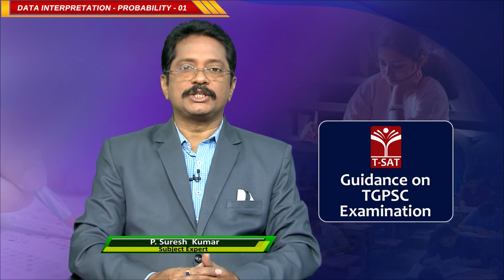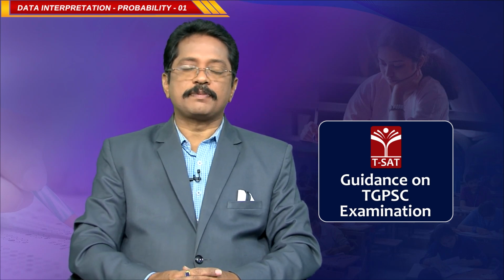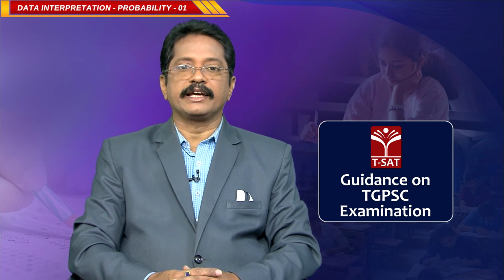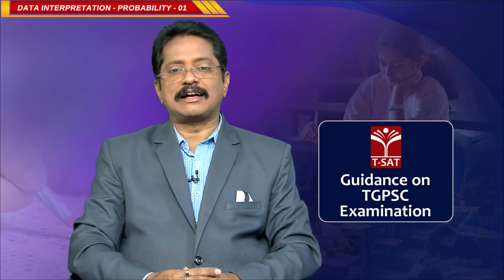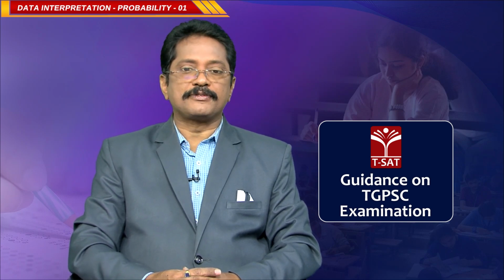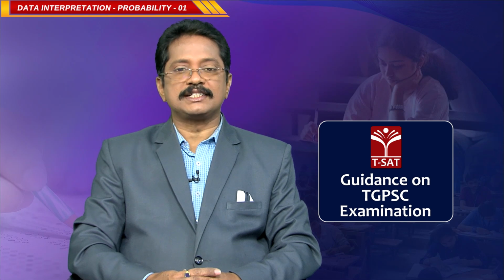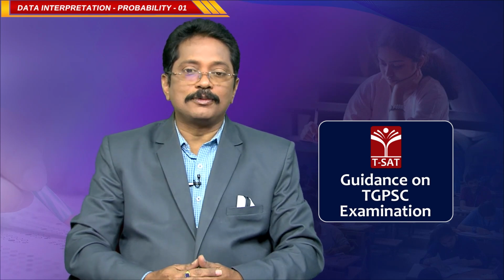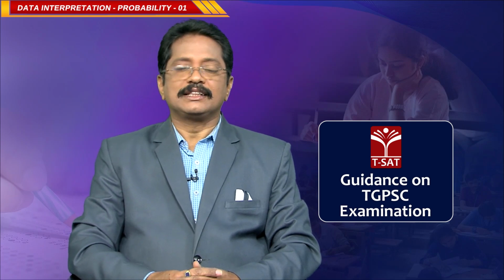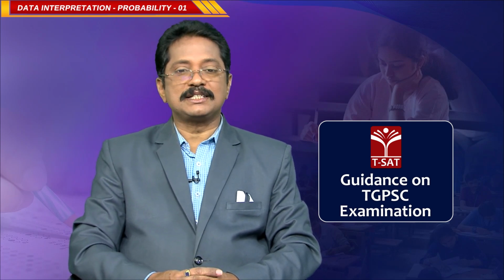In the main examination, we have 6 papers. Each paper carries 150 marks. In paper 5, you have Science and Technology and Data Interpretation Problem Solving. Every paper of course has 3 sections. In this paper 5, section 1 and section 2 will ask questions from the concepts of science and technology, and section 3 is meant for problem solving and data interpretation.